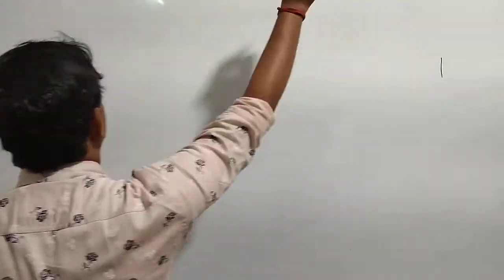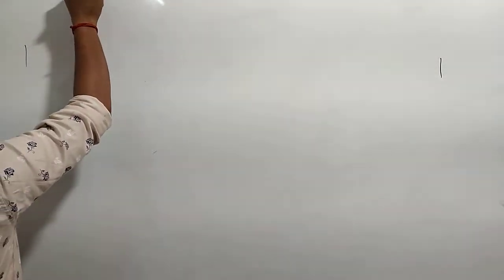In the first exercise, what question was given? Medians of a triangle are concurrent. In the second exercise, the question given is that the altitudes of a triangle are concurrent. You need to show that the altitudes of a triangle are concurrent. Here, in triangle ABC, prove that